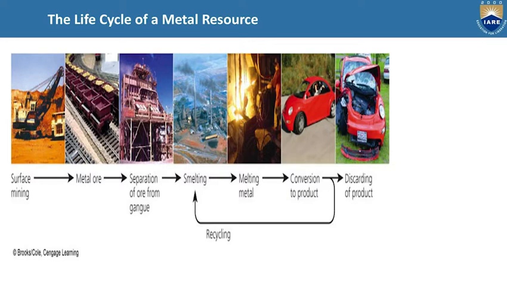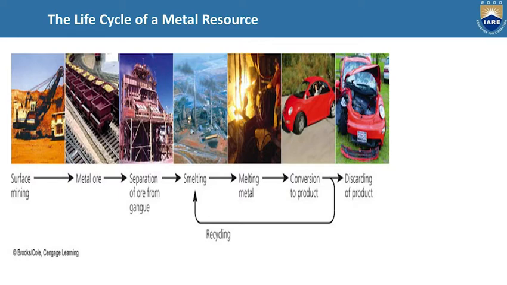We'll make a car or whatever. After discarding that product, we again use that metal for smelting. We melt that metal, and then use it in another area, like construction.